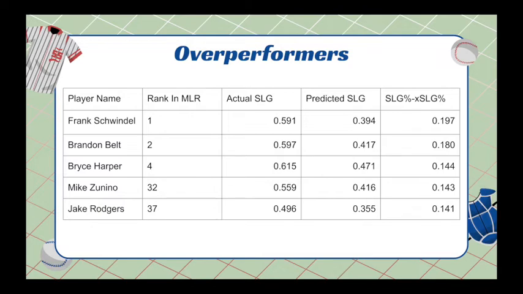Beyond this, if we look at these players' stats in the new season, we'll find that every single one of them is underperforming their previous season slugging percentage, with Mike Zunino and Jake Rogers especially having terrible seasons so far. Most of these players have slugging percentages relatively close to their predicted slugging percentage, and their peripheral stats for this season also reflect the peripheral stats from the previous season, suggesting that the model is working as intended.